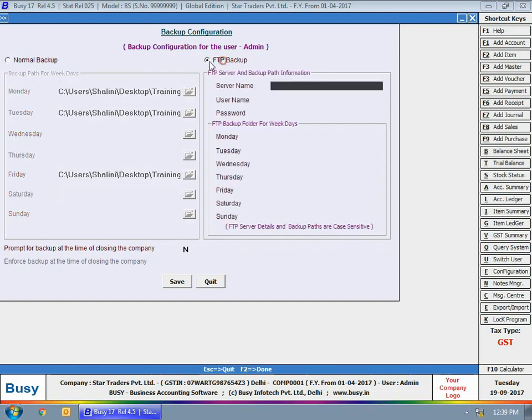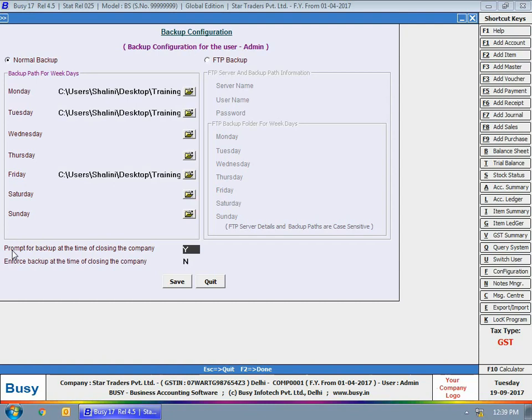Next is FTP backup, which means taking backup on the FTP server, though we are not discussing this option much, as in our training program we'll discuss only taking the normal backup, that is simply creating a copy of the company's data at any path or drive of your computer, whether it's an internal drive or an external drive.